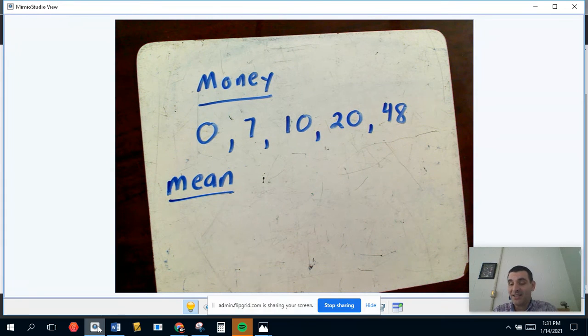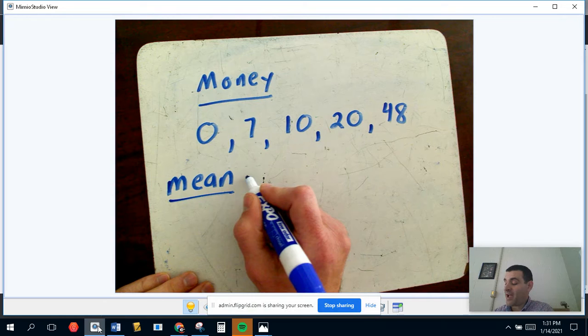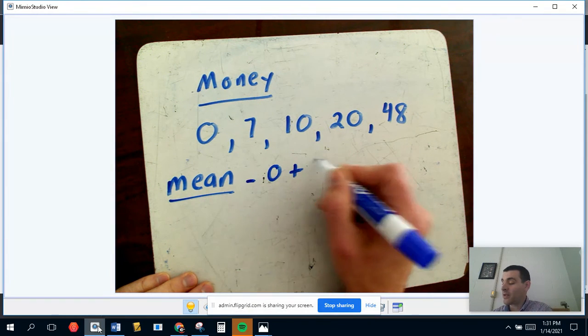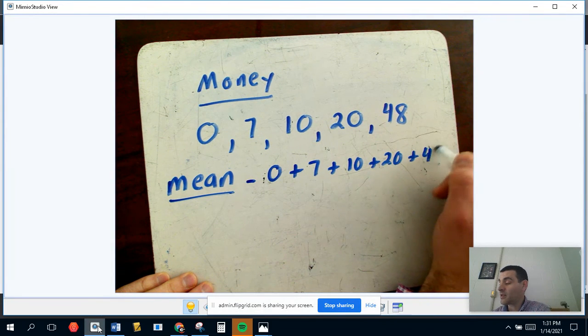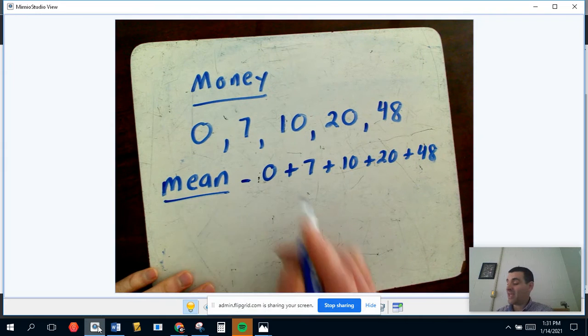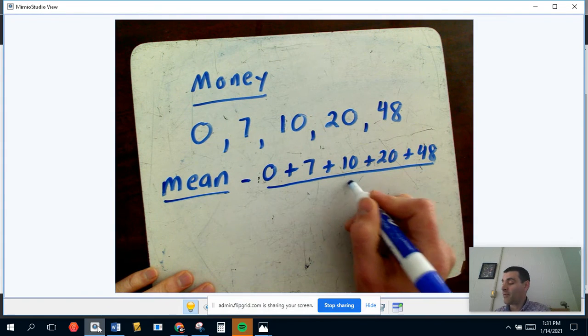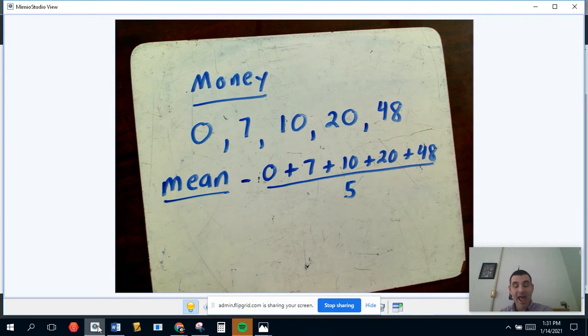The mean is an equal distribution of the whole. That is, if we forced these 5 people to all have the same amount of money, how much money would each person have? To find that, you're going to add up how much money there is, and then you're going to divide that equally among the number of people you have. Okay, so that's where the famous add them up and divide by how many you have comes from. You are giving everybody the same amount. That's a way of thinking about the mean.